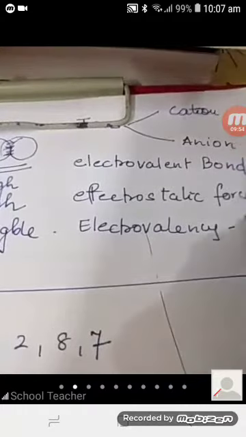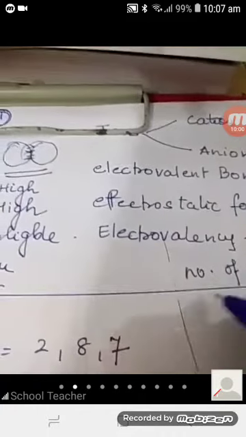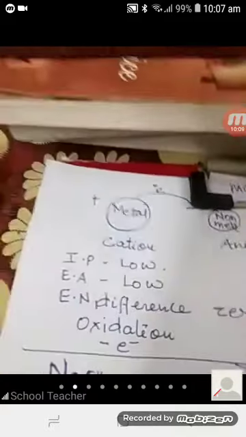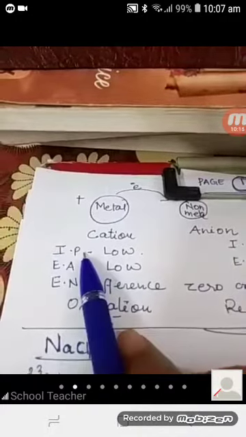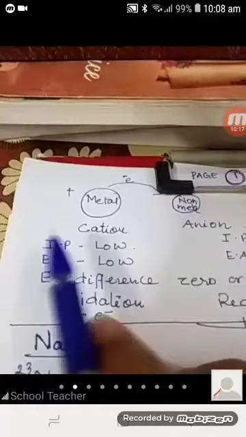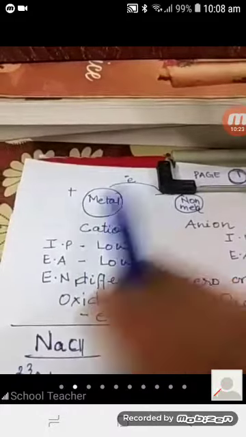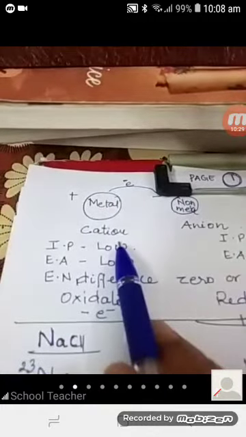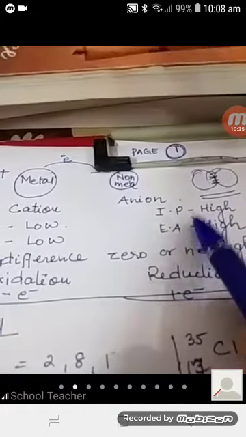Now, what is electrovalency? It is the number of electrons which will be transferred. Now, what are the conditions? The conditions are this: for the metal atom, the ionization potential should be low. What is ionization potential? Already we know. Ionization potential is the energy required to remove an electron. So for this metal, whatever energy is required should be very low. And the ionization potential of this non-metal atom should be very, very high.